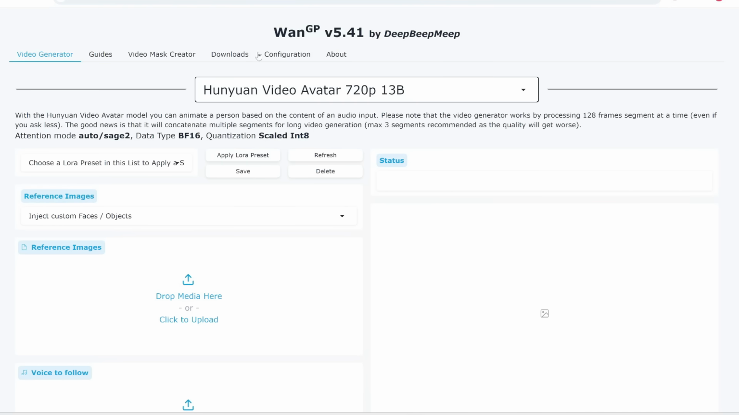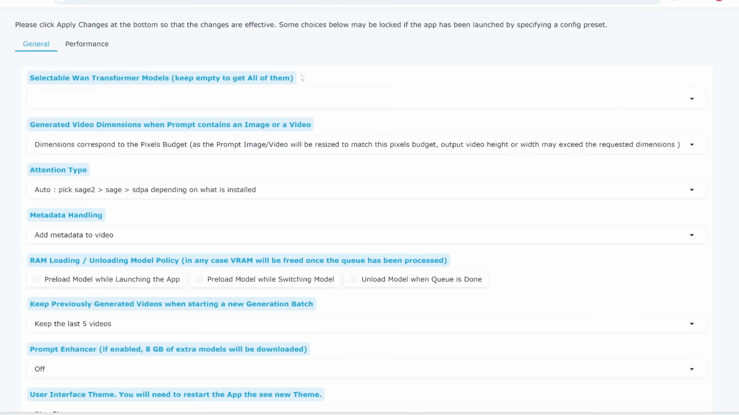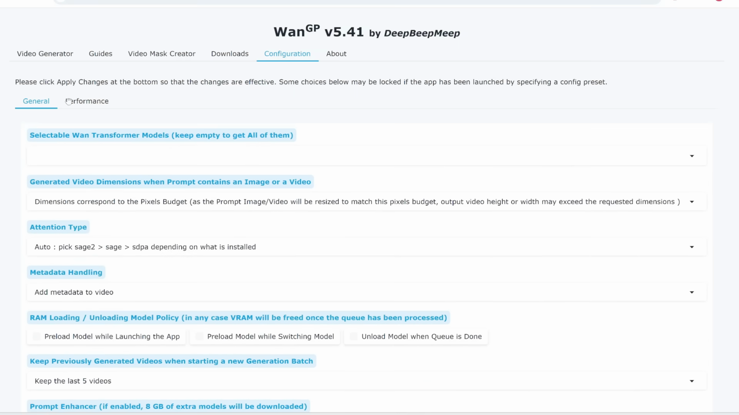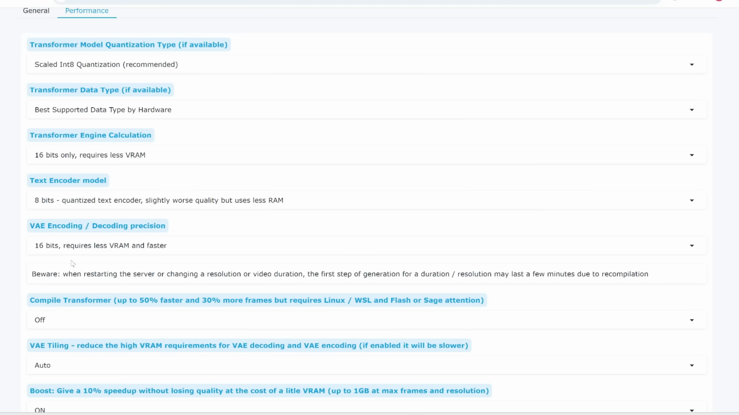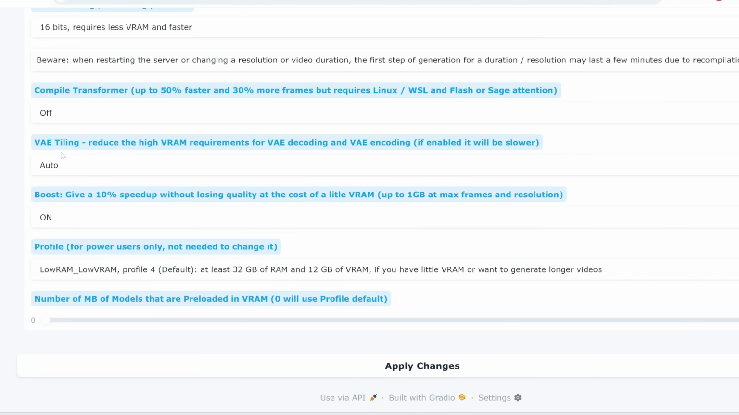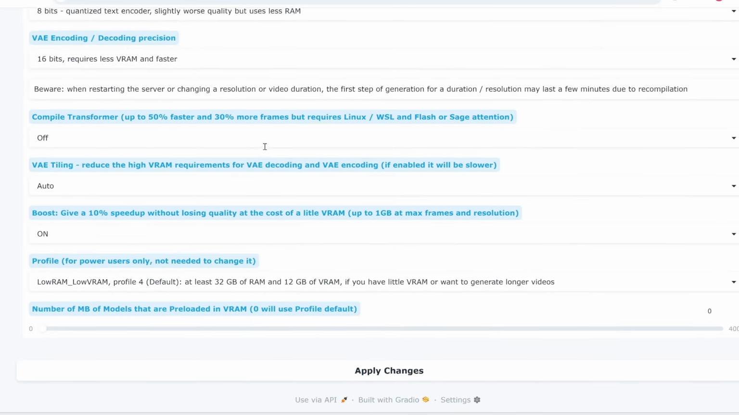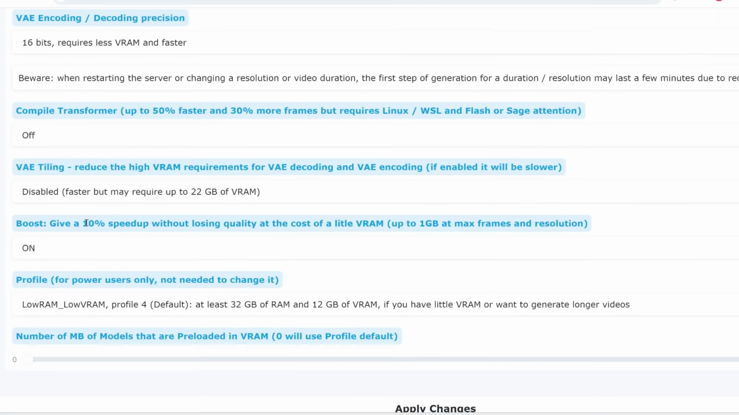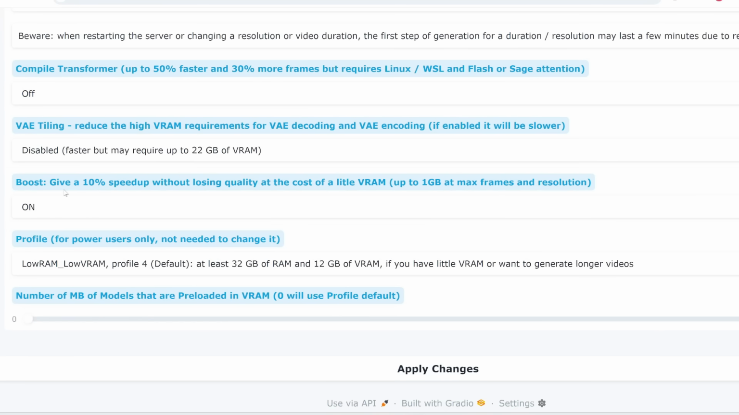Let's go over configuration. There's a ton of different settings which you can play around with, but we're going to click on this performance tab, and you can change this depending on how much VRAM you have. For example, this VAE tiling, if you enable this, it will be slower, but it will reduce the VRAM requirements. Because I do have enough VRAM, I'm going to disable this. We also have this boost option, which gives you around a 10% speed up without losing quality. So yes, let's go with this.